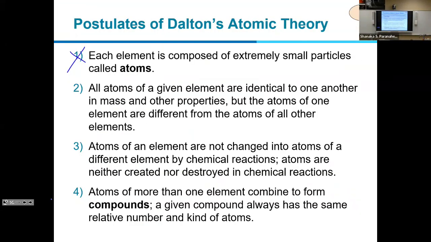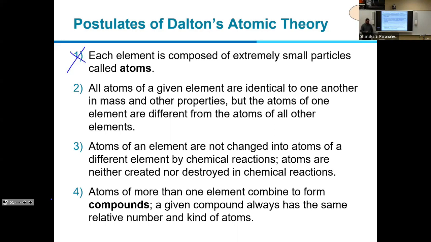The third point in Dalton's atomic theory is valid. Atoms of an element are not changed into atoms of a different element by chemical reactions. Atoms are neither created nor destroyed during a chemical reaction. So if we have thousands of different types of atoms, we have exactly the same 1,000 atoms at the end of the chemical reaction. We are not going to lose any existing atom, or get any new atoms from a chemical reaction.